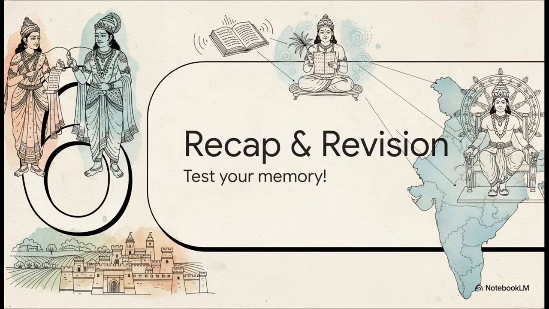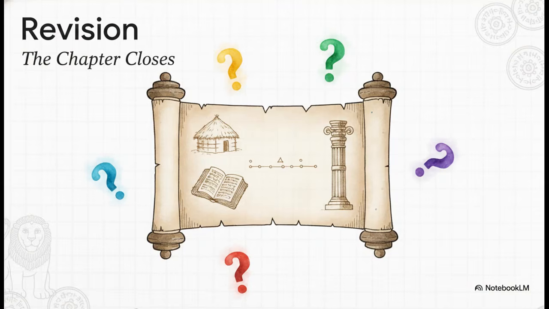And just like that, we're at Section 6, Recap and Revision Questions. Let's lock in everything we learned today. All right, quick 2-minute recap. We learned that society is governed by customs, while the state is a formal political system with laws, and crucially, they evolved together. Our earliest literary source is the Rig Veda, which was passed down entirely through oral tradition.